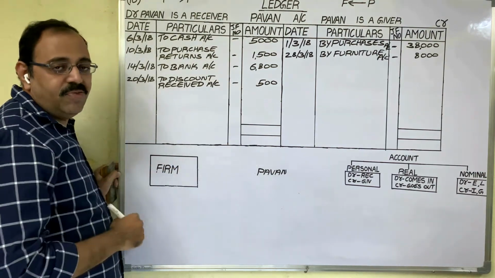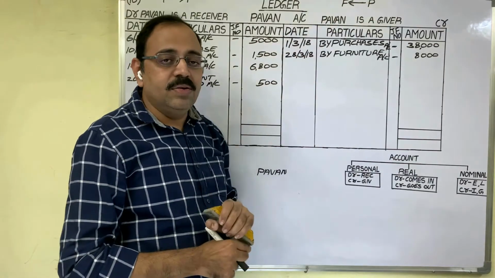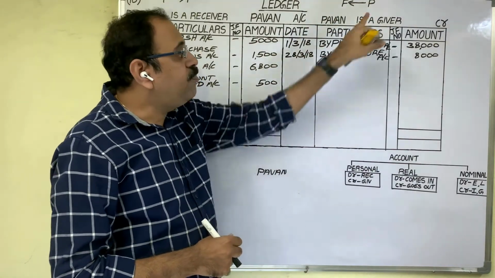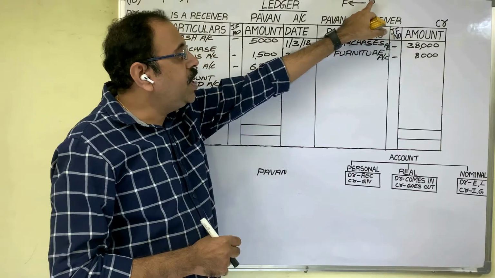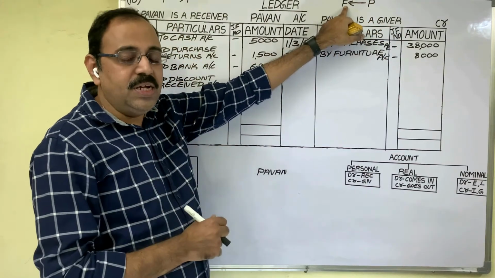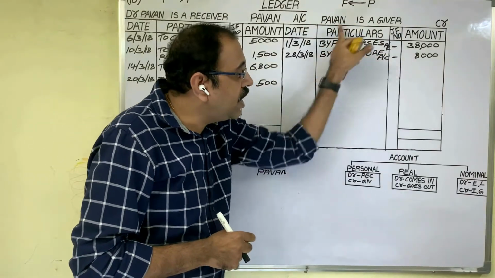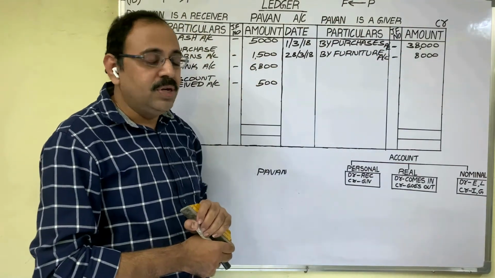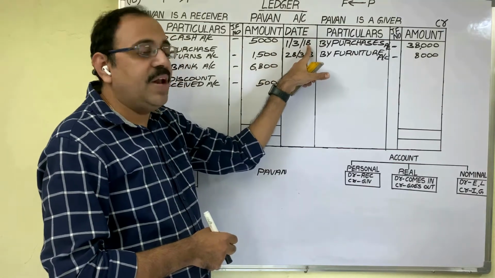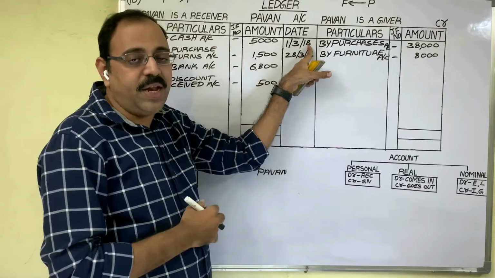Similarly, credit the giver. It means, if Pawan is a giver, in other words, if Pawan is giving any benefit to the firm in a particular transaction, then that transaction appears on the credit side of Pawan's account. For example, take the first date transaction, we purchased goods from Pawan on credit.